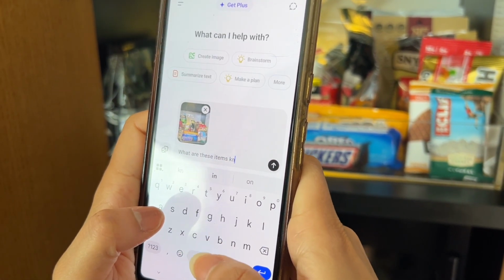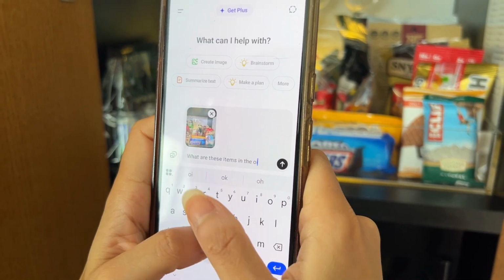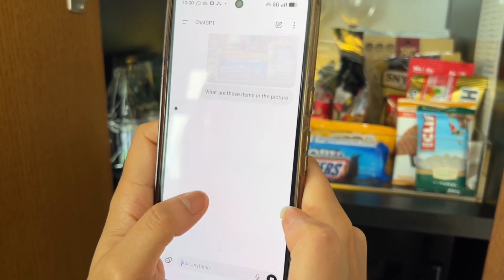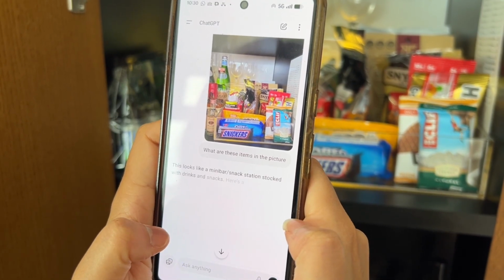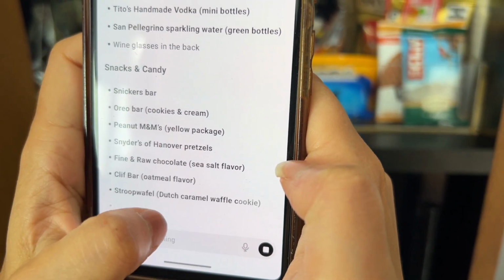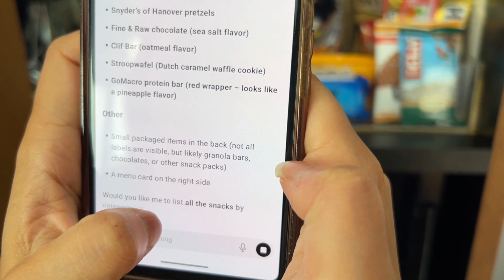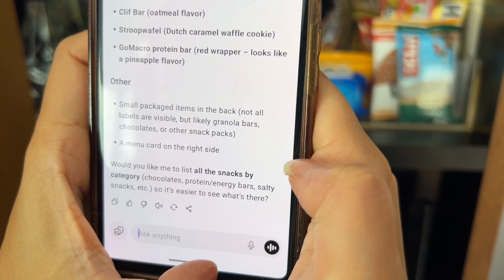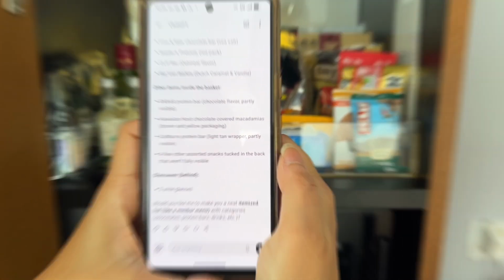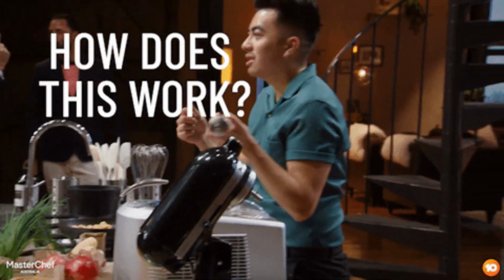That means not only spotting the object but also some reasoning around it, like is this a snack or a drink? Now it looks like this was able to recognize all of these items very quickly and also classify these under buckets like drinks, snacks and candy and others. The others bucket was interesting. It pointed out that there were some small unpackaged items in the back. Pretty impressive. So how does AI object detection actually work?